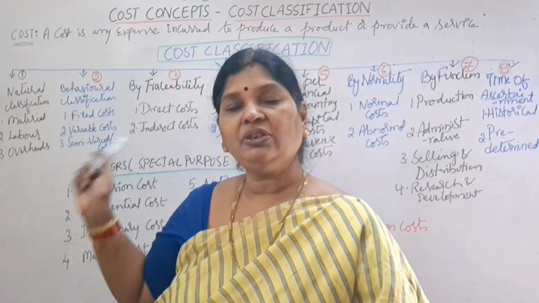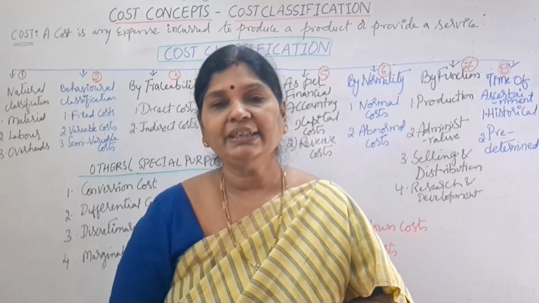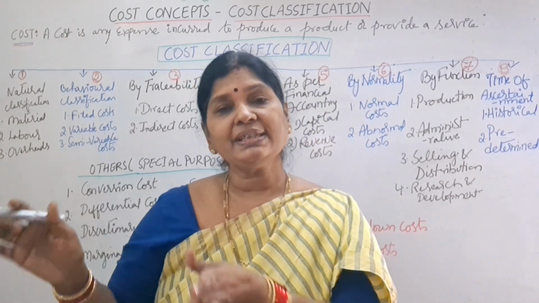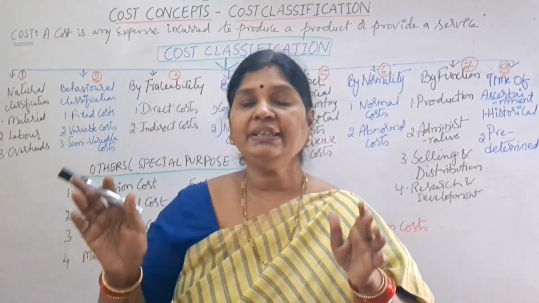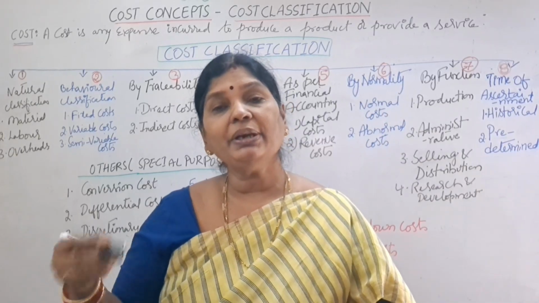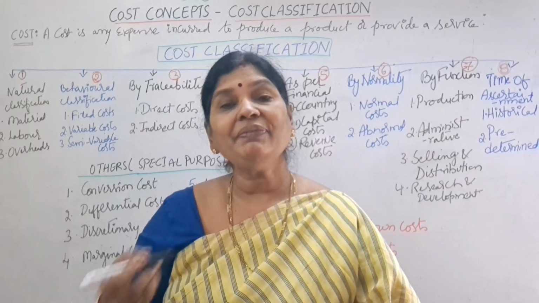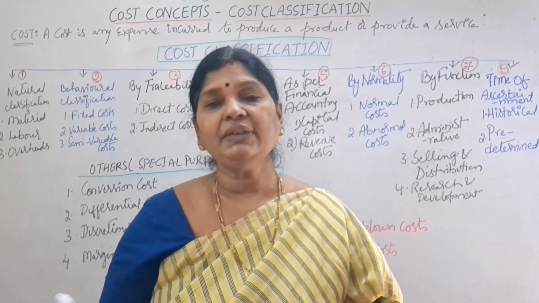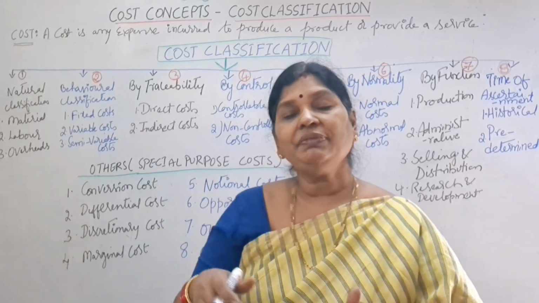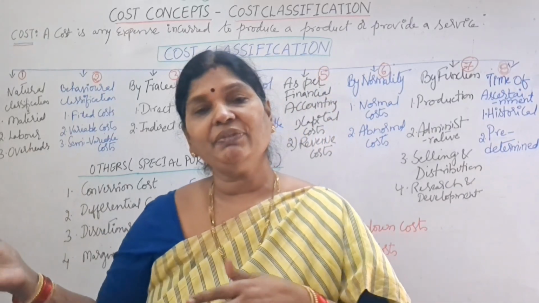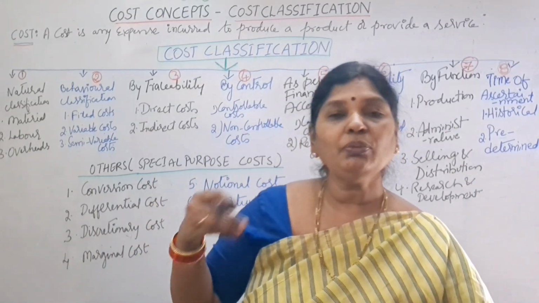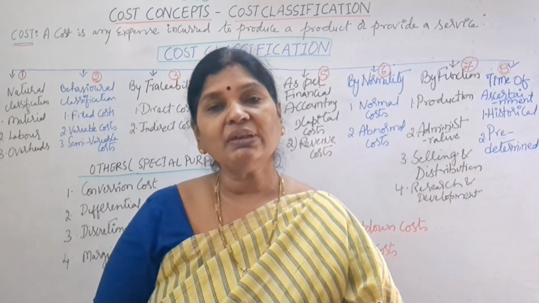For fixed cost and variable cost, I will give an example. If you take one restaurant, whatever tiffins they are making in the restaurant, the fixed cost is fixed, means whatever rent they are paying for the particular restaurant, that is fixed. What increases with the number or types of tiffins is called variable cost. For example, if they're selling 1000 idlis one day, materials will be of one quantity. If they're selling 1500 idlis, the materials will increase, right? Whatever ingredients they are using will increase. The more idlis they make, the more ingredients are required. That is called variable cost.